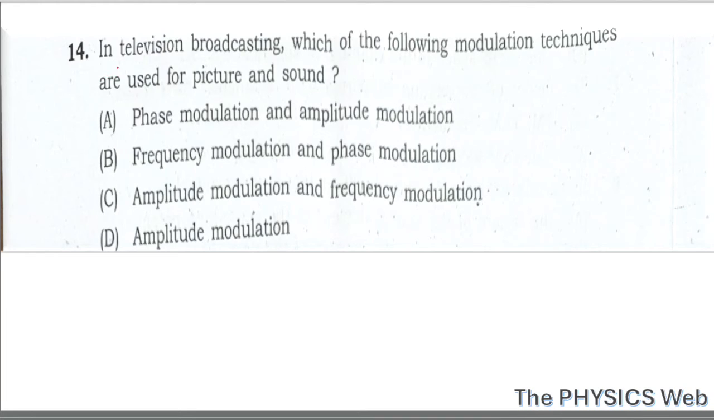Question number 14. In television broadcasting, which of the following modulation techniques are used for picture and sound? That is frequency modulation and amplitude modulation. Frequency modulation is used for audio signal and amplitude modulation is used for video transmission. So your correct option is option C.